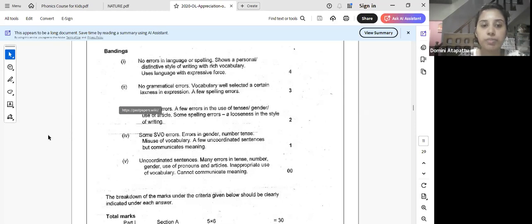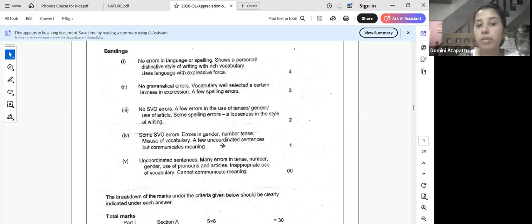Then, did anyone say something? No, right? Okay. Then no SVO errors. SVO stands for subject verb object. Then no SVO errors at all. A few errors in the use of tenses, gender, use of articles or other grammar styles. So a few mistakes, articles, prepositions, pronouns. Some errors in spellings, right? Laxness in the style of writing. When that happens you get 2 marks.